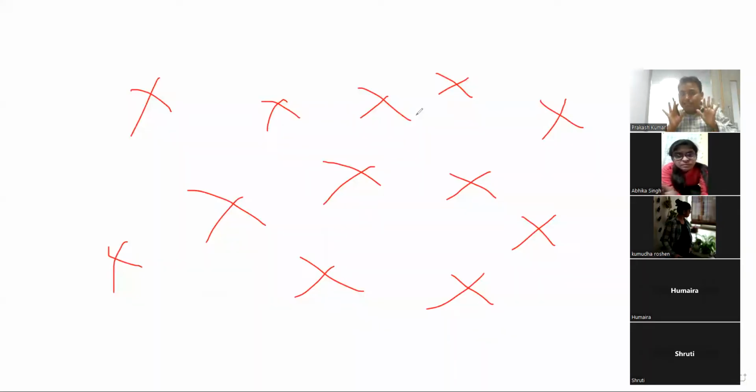Whenever you see this cross, it means that the magnetic field is going into the page. Clear? And next, if you get this dot, it means the magnetic field is coming out of the page. Ready?